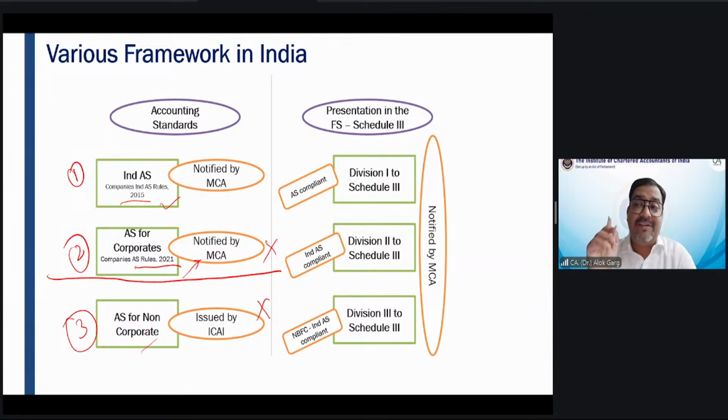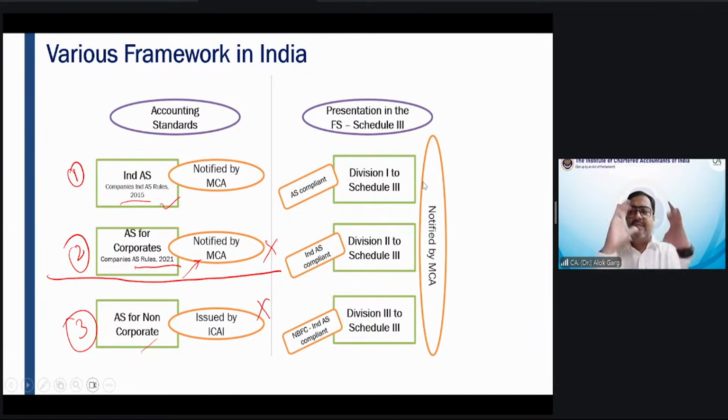So for non-corporate, standards notified by MCA are not applicable; standards issued by ICAI are applicable, right? ICAI does not notify accounting standards. ICAI issues accounting standards, which are applicable to the non-corporate entities.